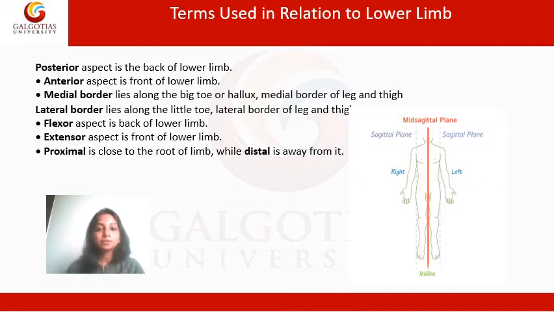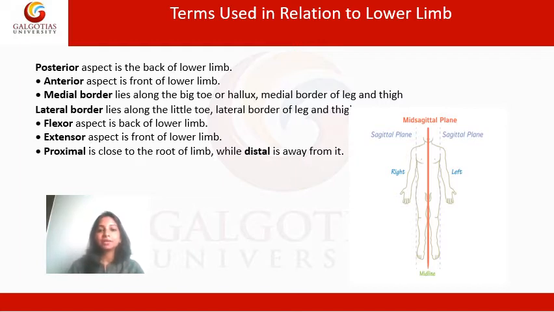Now some terms which are used in relation to the lower limb. Again, posterior is referred to as the back of the lower limb. Anterior is referred to as the front of the lower limb. So posterior here is going to be, in layman's terms, the back of the thigh and the back of the limb. And anterior is going to be the front of the thigh and the front of the limb.